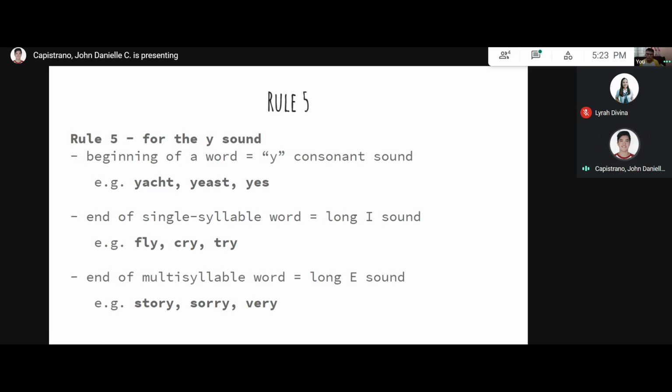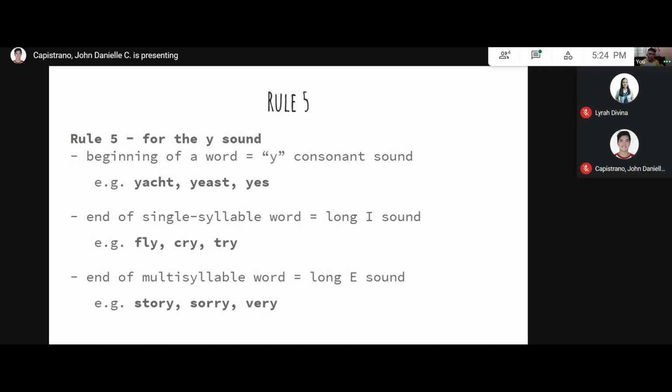Story, sorry, very. So as you can see, Y has three different sounds based on where it is placed in a word or what kind of word it is placed in. For example, if it is at the beginning of the word, it uses a Y consonant sound, the Y sound. For example, yak, yeast, yes. Now, can you think of other examples that use the Y sound at the beginning? For example, yak or yoke. Can you think of other words like that that begin with Y?